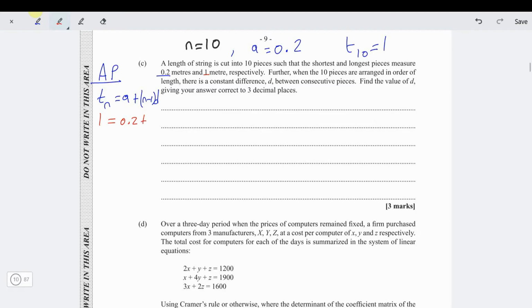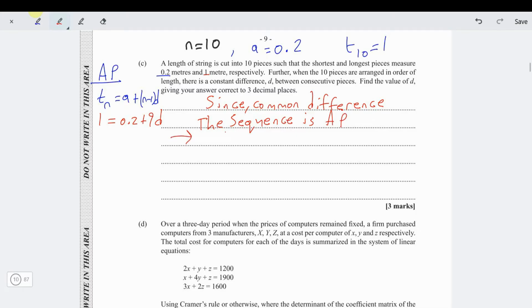N minus 1 is what? 10 minus 1 is 9D. So we can write that down. Since there is a common difference, we can tell them that the sequence is an AP, an arithmetic progression.